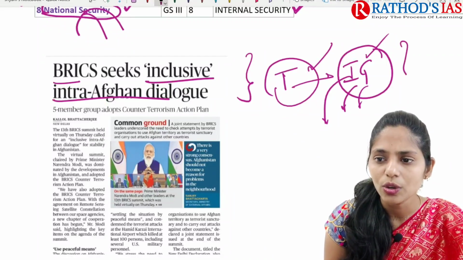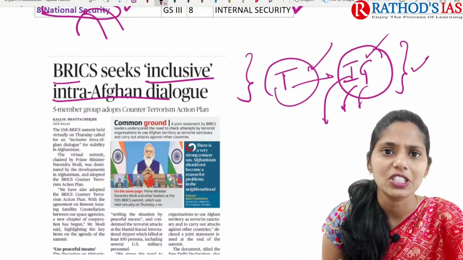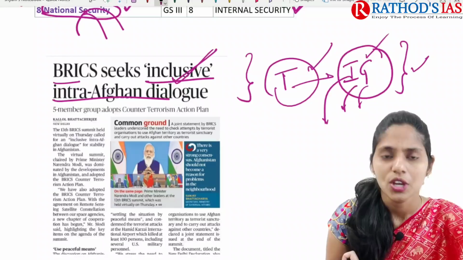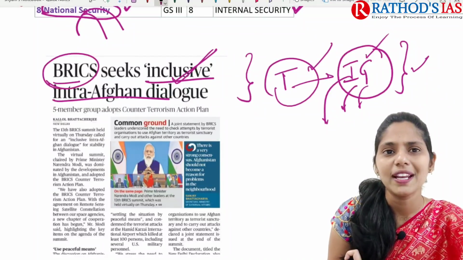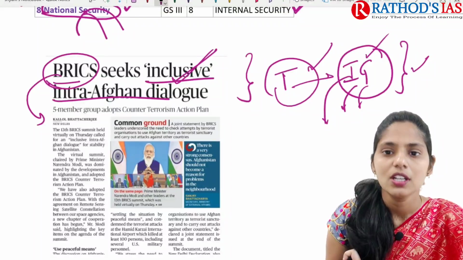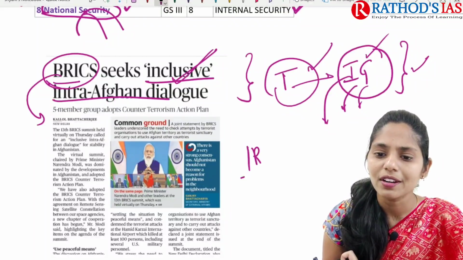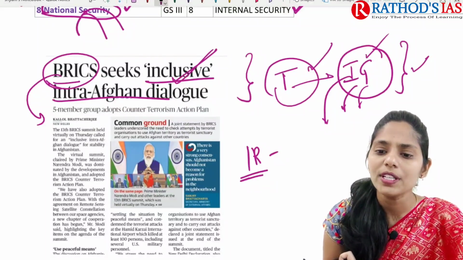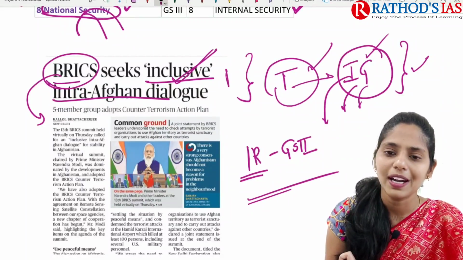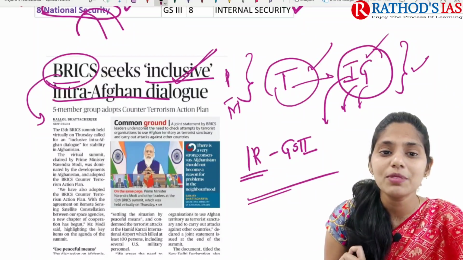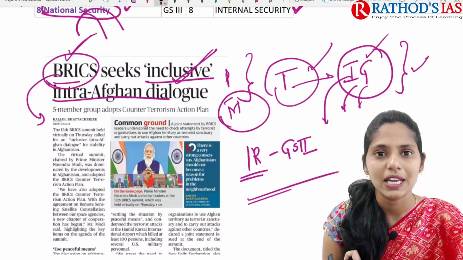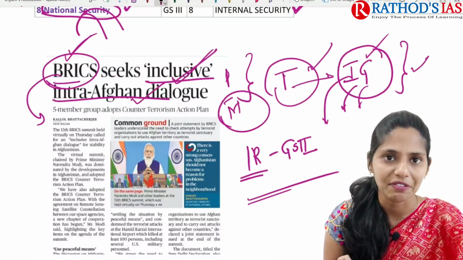Because of this, in every organization and every regional grouping, they are mainly focusing on Afghanistan. So again BRICS is also going to talk about this inclusive intra-Afghan dialogue. This article will be important regarding international relations which comes under GS paper 2. And this topic will be important from prelims and even mains. From prelims you can get statements regarding BRICS, and from mains you can get some analysis based question regarding Afghanistan.